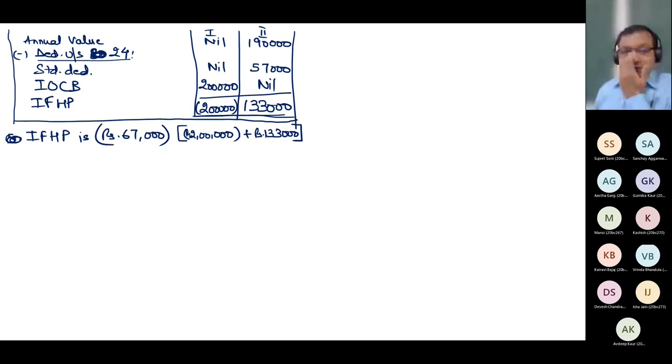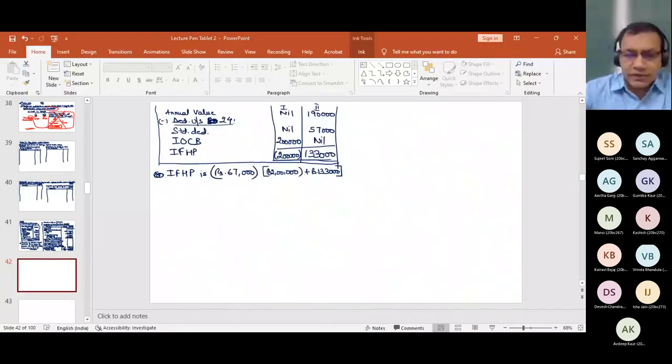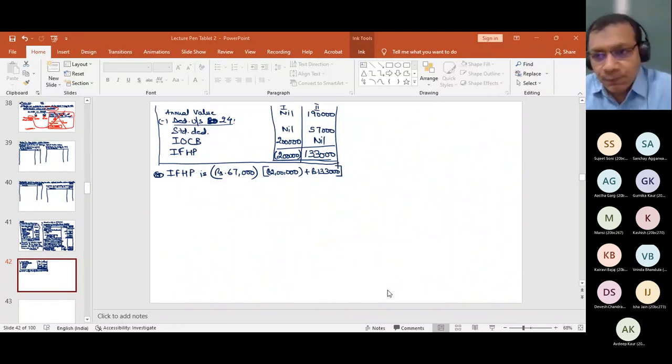Can I use this word? Can I say this, that income is minus 67,000? If yes, please raise your hands. Those who believe that I can say this, they can raise the hands. Can I say that my income from house property is minus 67,000 because I have merged house 1 and house 2?